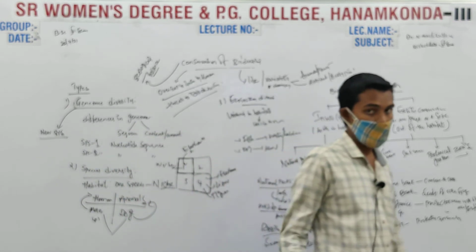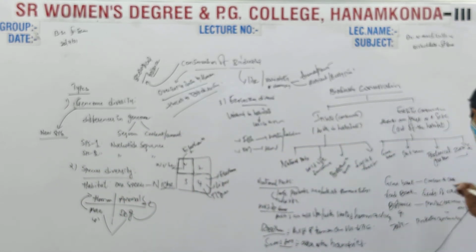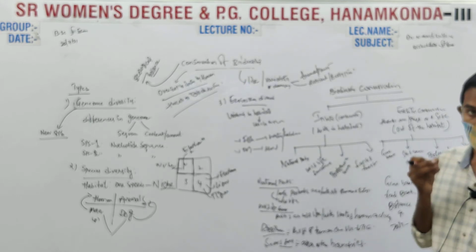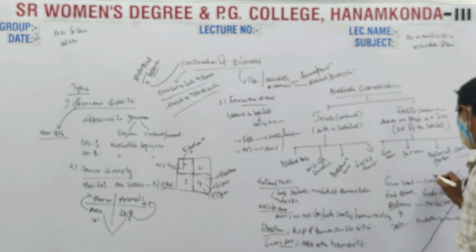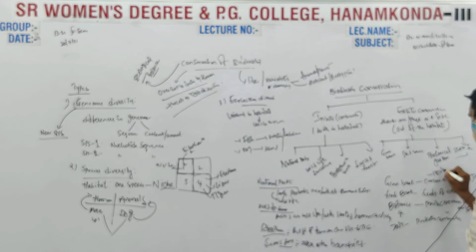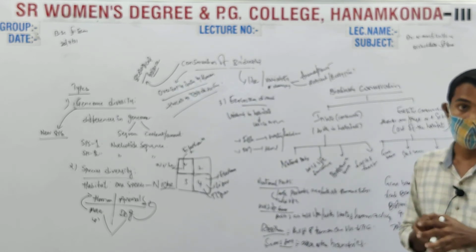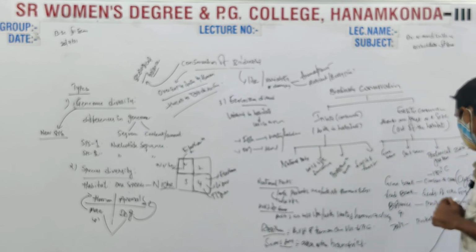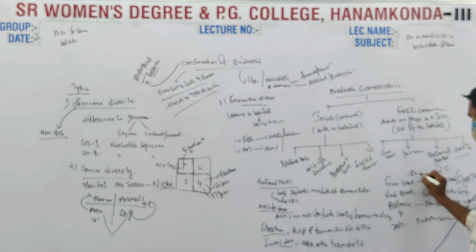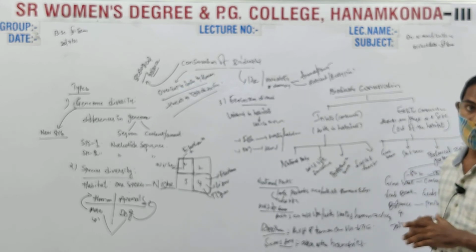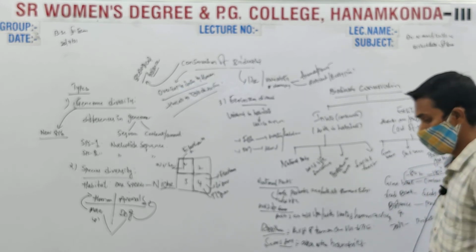That is called cryopreservation, which means storage of material in cold condition, about minus 80 to minus 180 degrees centigrade.